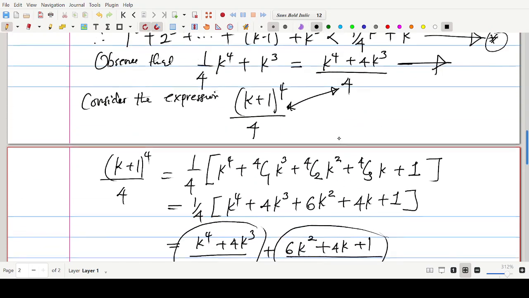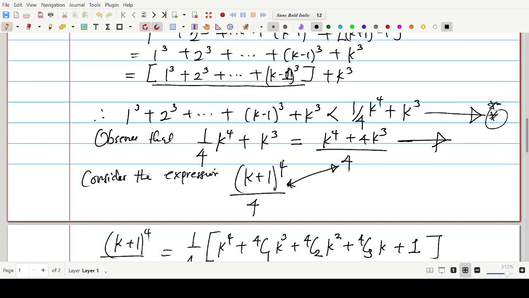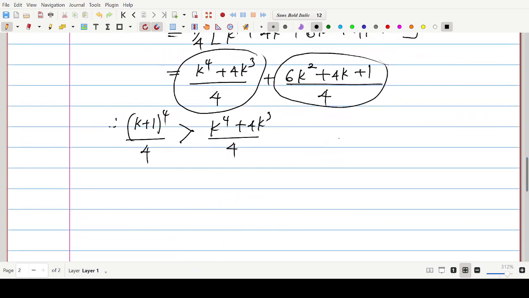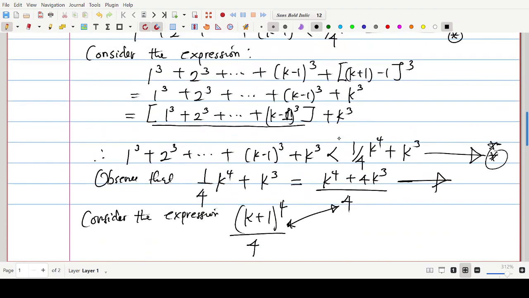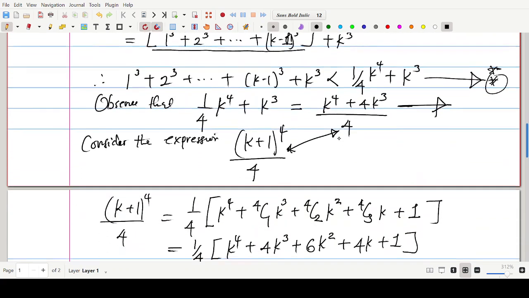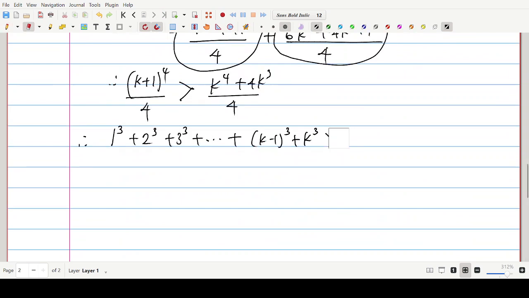So in that case, that inequality I was telling you about, I mean this over here, can now be rewritten as, we can say, therefore, 1^3 + 2^3 + 3^3 + ... + (k-1)^3 + k^3 is less than, we saw there, it's less than 1 over 4 k^4 plus k^3. And we have proven that this is less than, look at it here, can you see this?